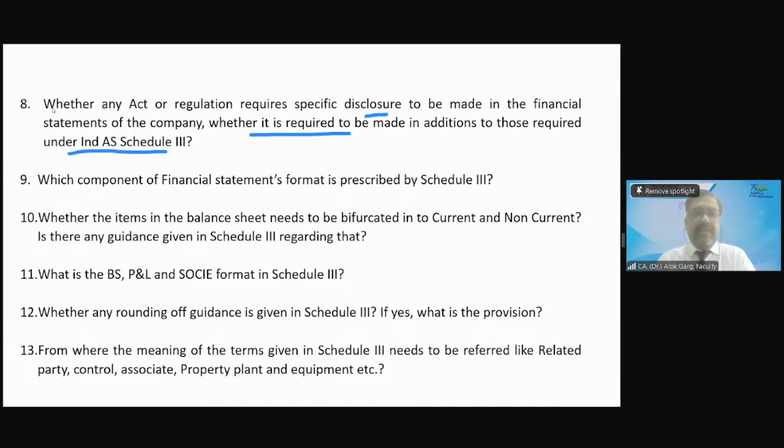If any act or regulation requires specific disclosure, whether it is required to be made in addition to the Ind AS disclosure, the answer is yes. Of course, yes.